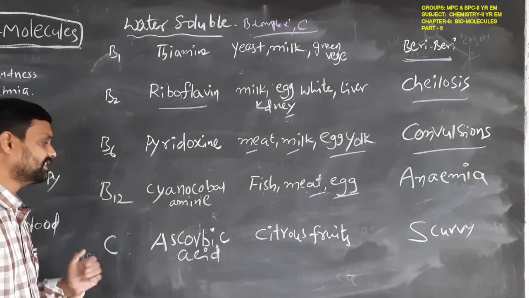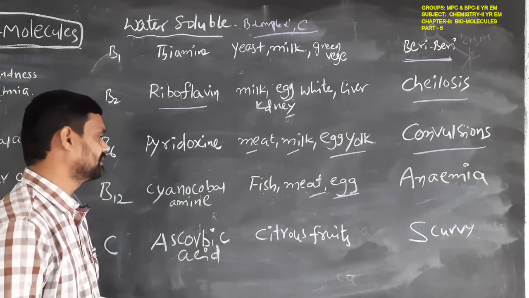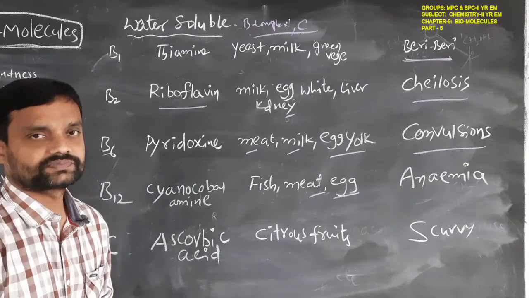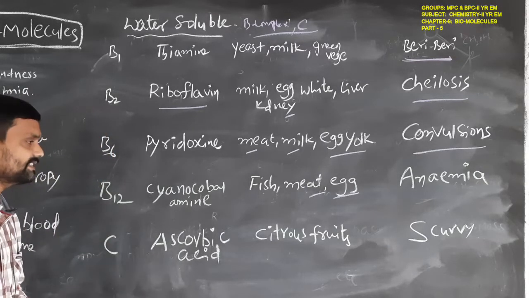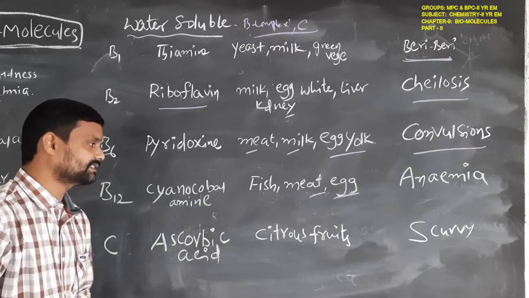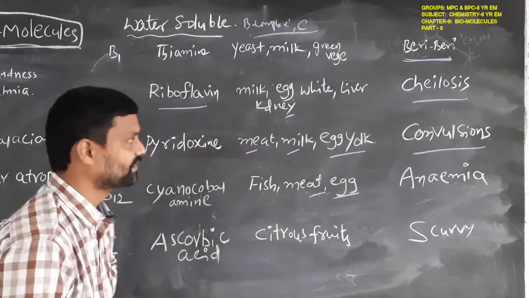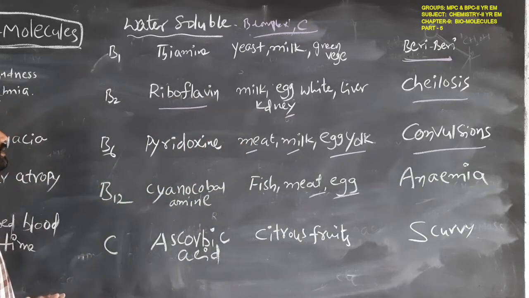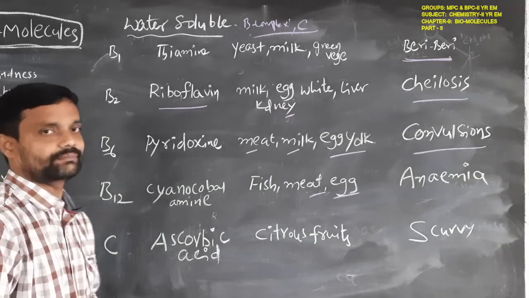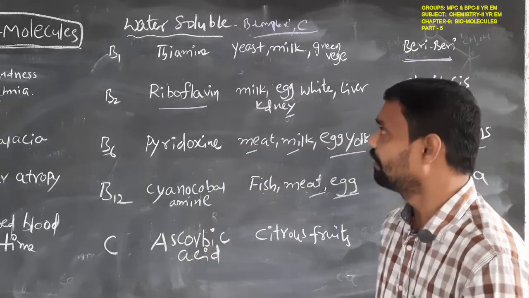The name of vitamin C is ascorbic acid. The main source is citrus fruits. And the disease that occurs with deficiency of vitamin C is scurvy. So these are the water soluble vitamins: B1, B2, B6, B12 and C. B complex and C vitamins are the water soluble vitamins.